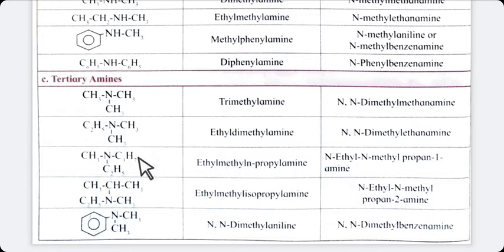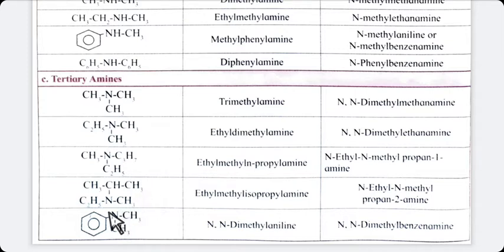So N ethyl, N methyl, propane 1-amine, because propane contains more number of carbon atoms. So N ethyl, N methyl, propane 1-amine.